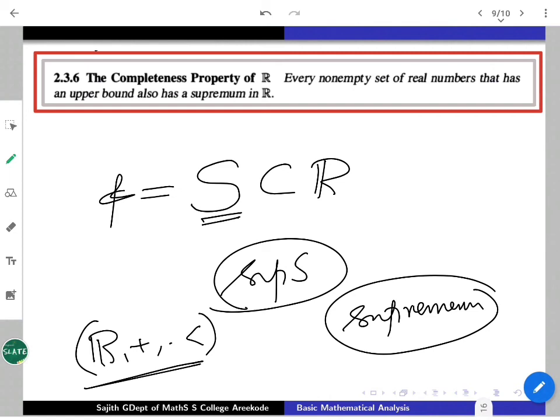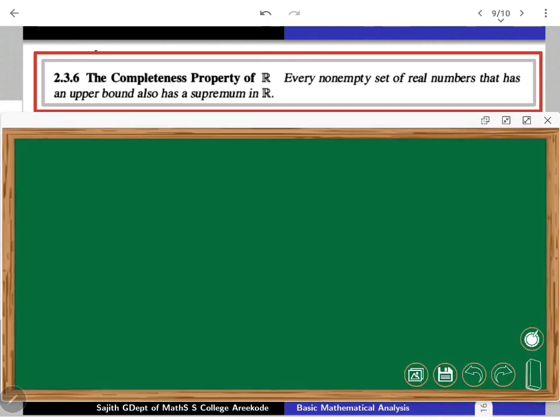In fact, they are equivalent in some sense, right? Because if I have the supremum property, then I can prove the infimum property easily.